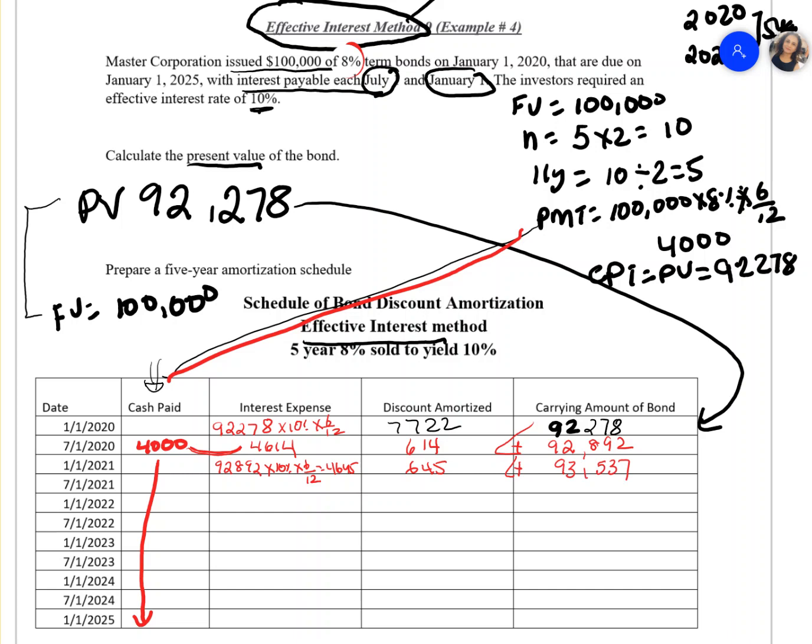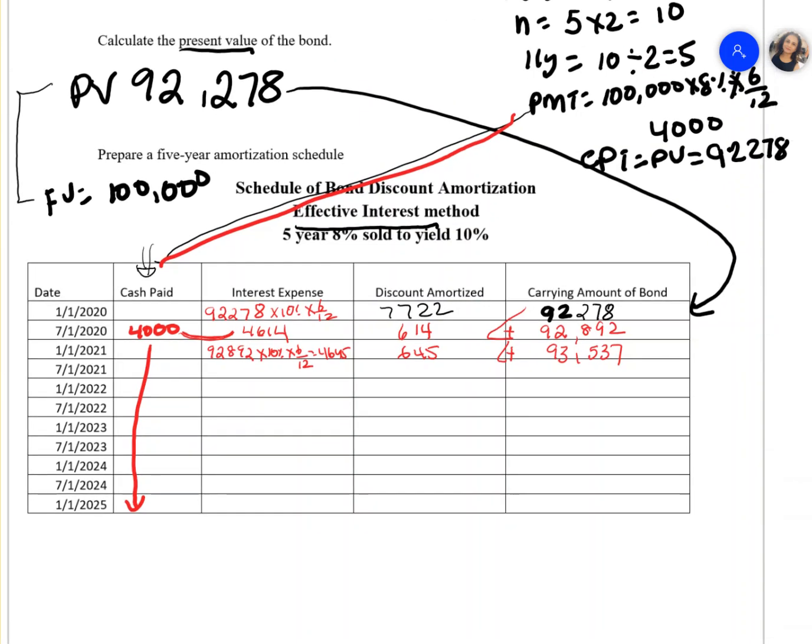You can go ahead and finish this table, and you can check this table with your book. It's exactly the same table that is listed in your book on page 14-13. So chapter 14, page 13, you can finish the table. So by now, what did we learn? If it's a discount, you're going to be adding it. If this bond was a premium bond, then you will be subtracting it to get your carrying amount.